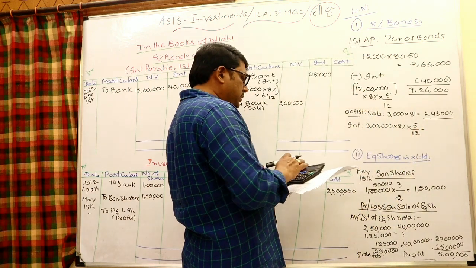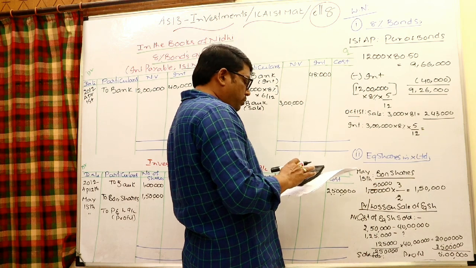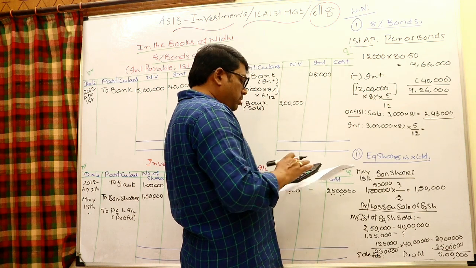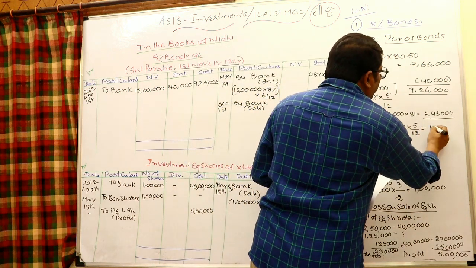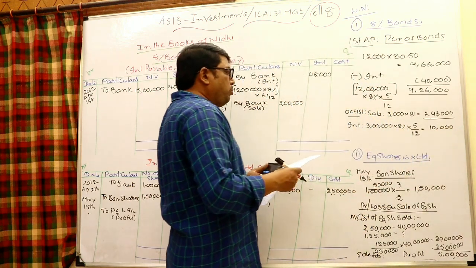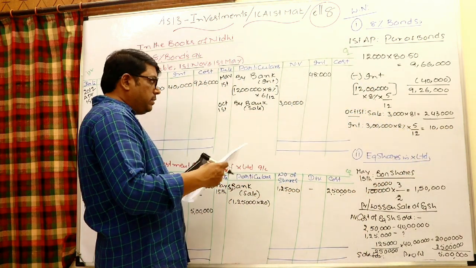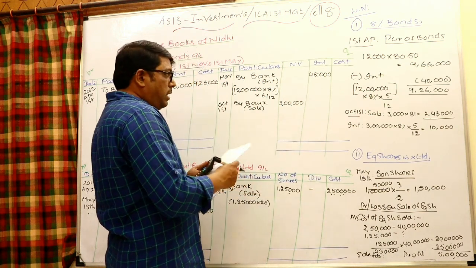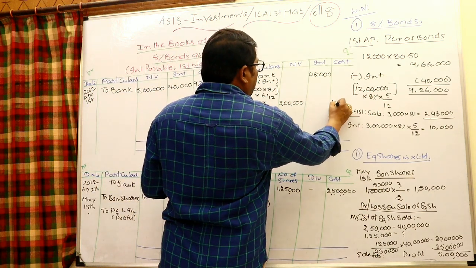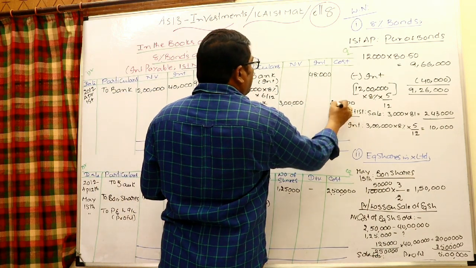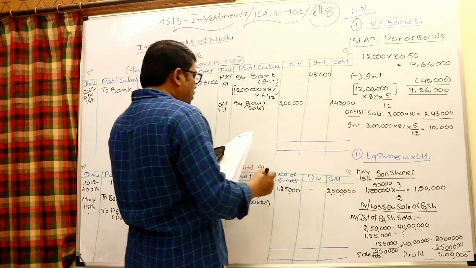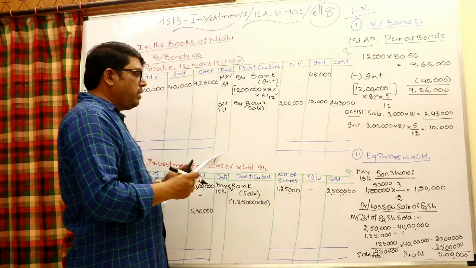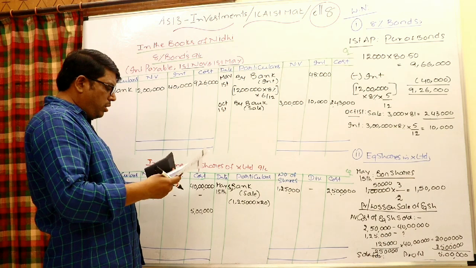Therefore we can say 3 lakhs into 8% into 5 by 12. This is 10,000. Okay. Right there in the sale of investments, fixed income bearing securities, you may write that by bank 3 lakhs. Write in the cost column 2,43,000 and in the interest column 10,000. This is the way whenever sale of investments has taken place on October 1st.